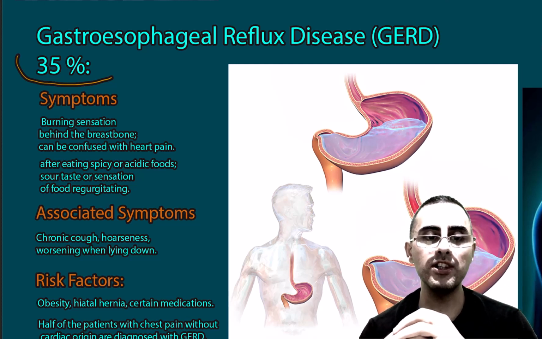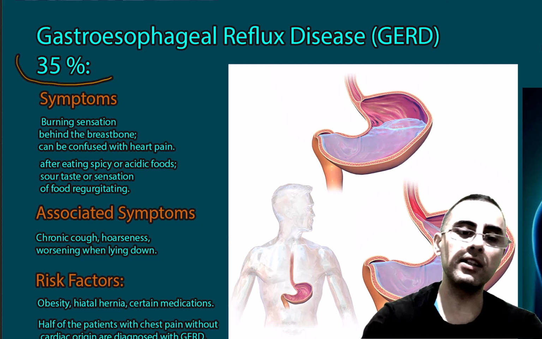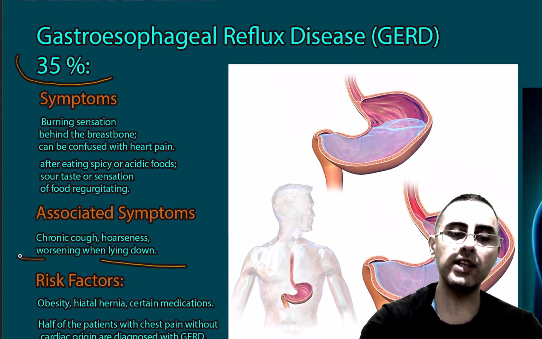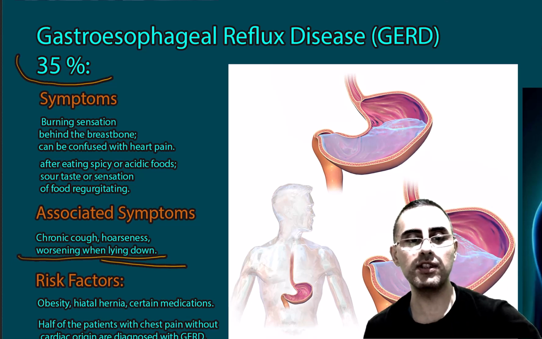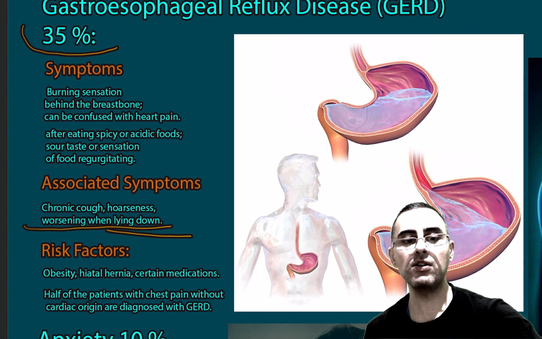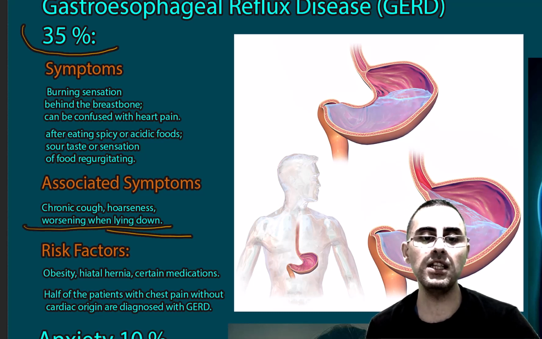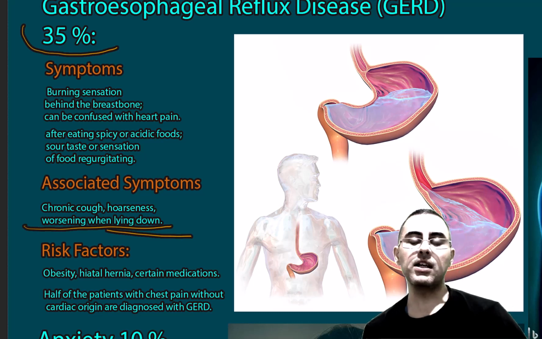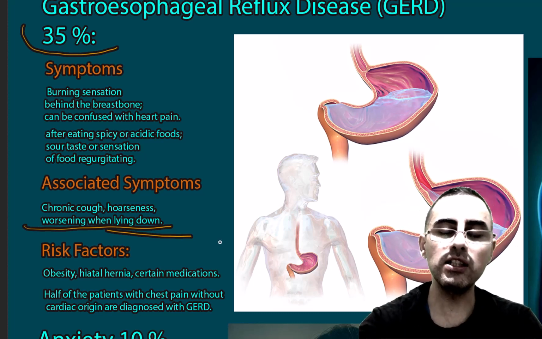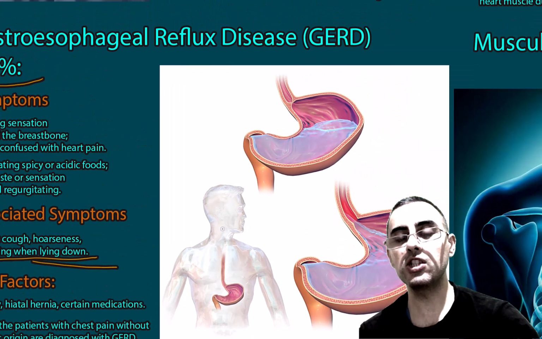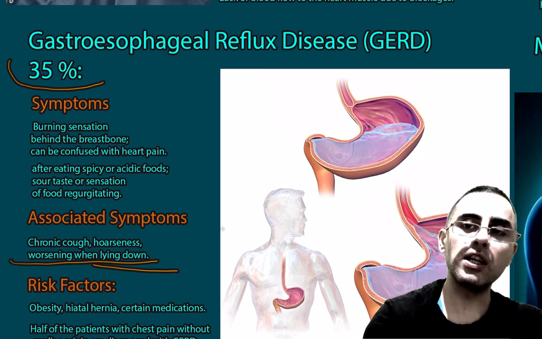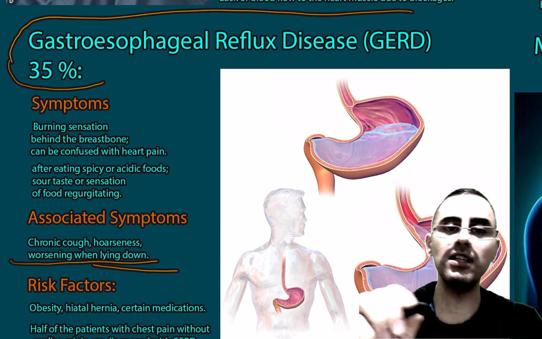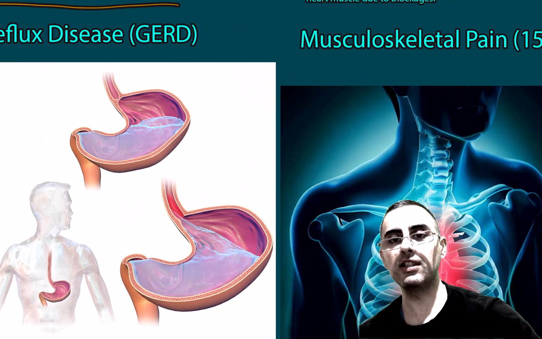Chronic cough, hoarseness, and worsening when lying down are important. When a person lies down, this burning sensation increases. It's gastroesophageal reflux disease. What are the risk factors? Risk factors are obesity, hiatal hernia, certain medications, and importantly this condition is very common among the general population. That's why when a person says that he has chest pain, we should suspect in many cases gastroesophageal reflux disease.